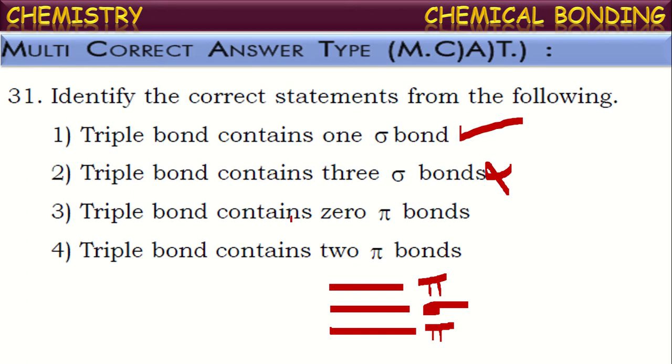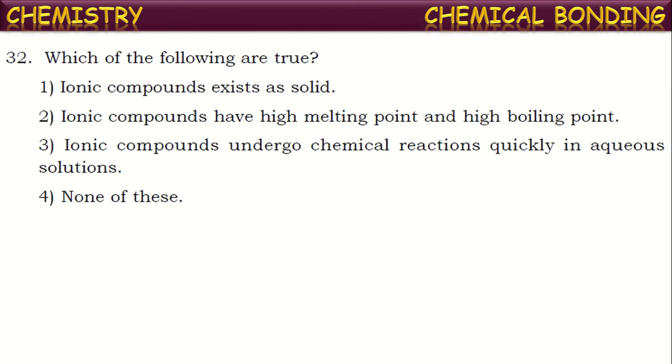Next one, triple bond contains zero pi bonds. It is also wrong. Triple bond contains two pi bonds. It is true. So what will be the correct answer now? One sigma bond and two pi bonds are present in a triple bond. Okay, this is right.